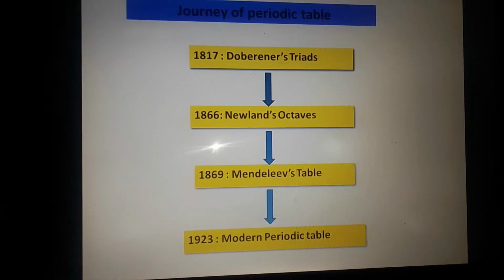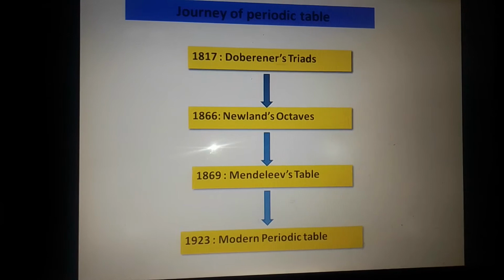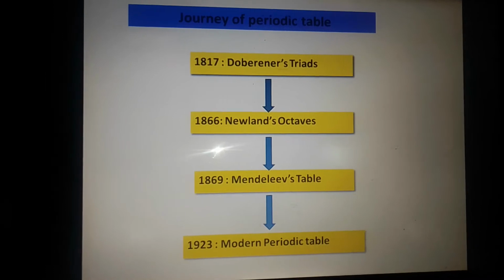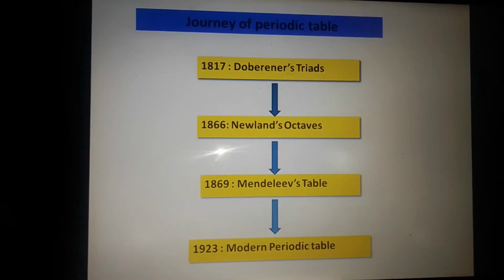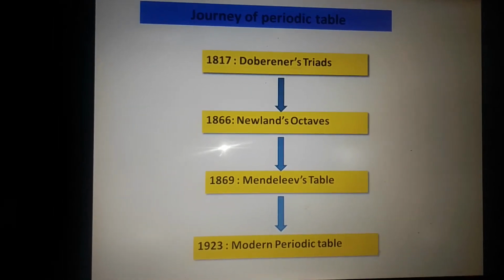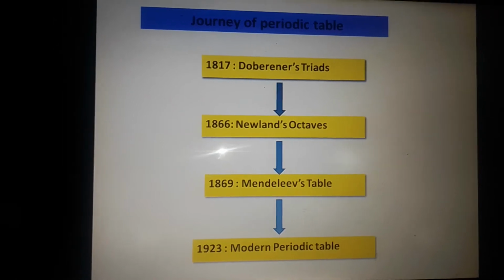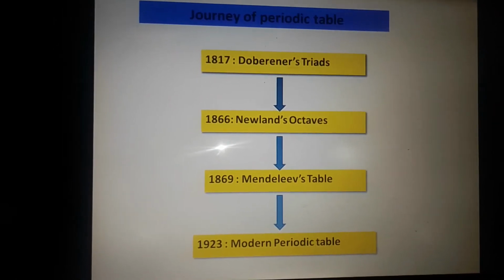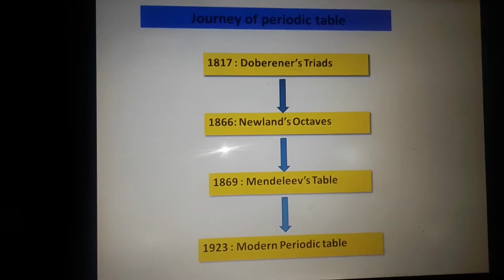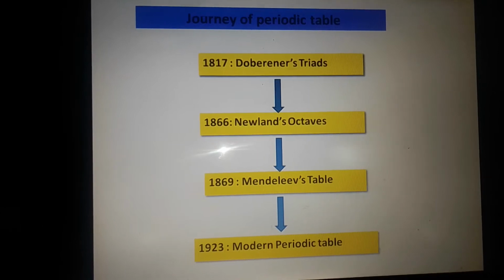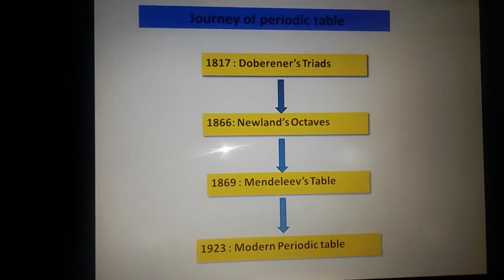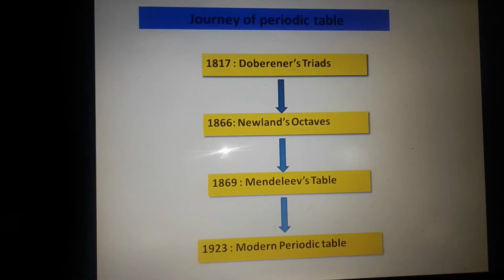Now, in 1869, Mendeleev's periodic table was formed. In Mendeleev's table, he arranged most of the elements according to their properties, that is oxides and hydrides. According to the Mendeleev periodic table, most of the elements are arranged in a particular format. In all these three, Doberiner, Newlands and Mendeleev considered the atomic masses of the elements.